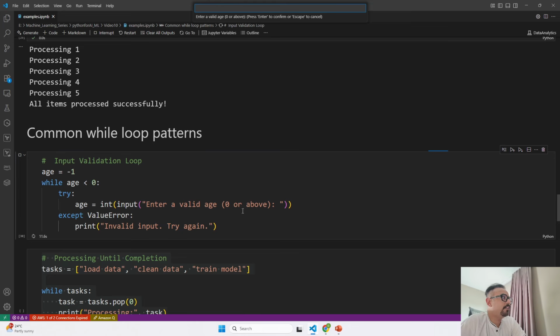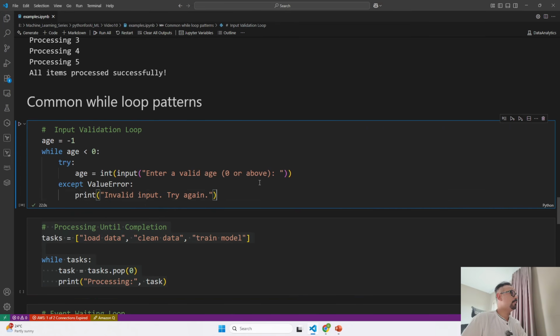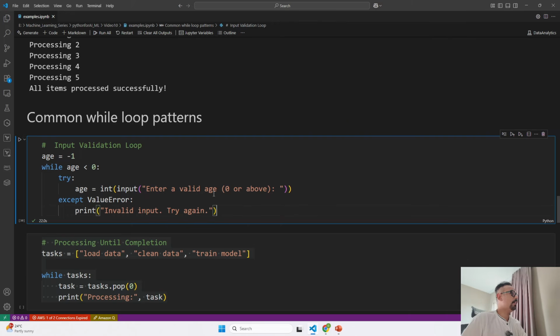If I enter a valid age, say 18, as soon as the value is met, the loop has ended.